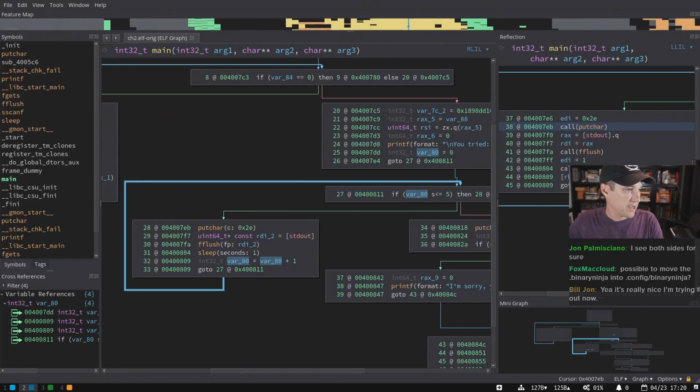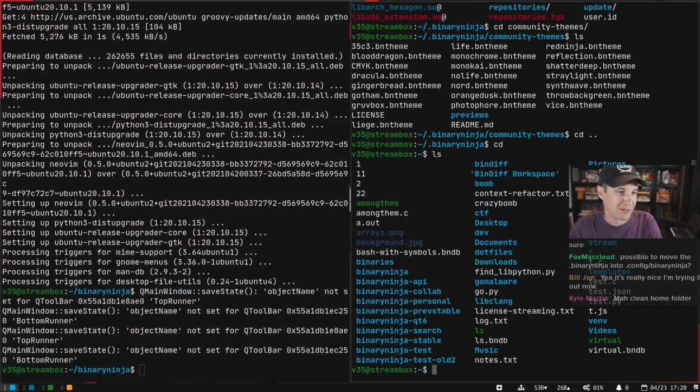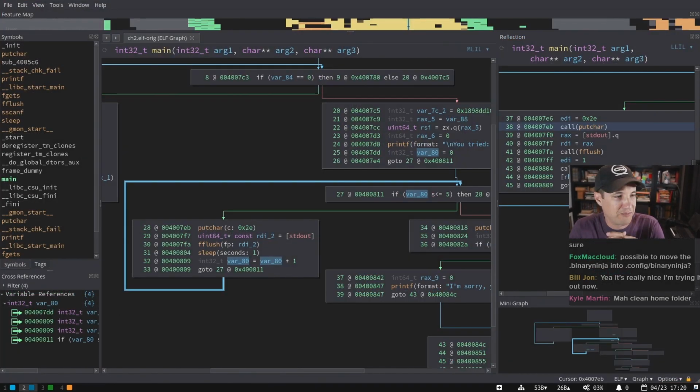So, all right. I got distracted. What? Jordan got distracted? No way. Your clean home folder? Like, this is my streaming box and my home folder is not even clean. I'm not organized.